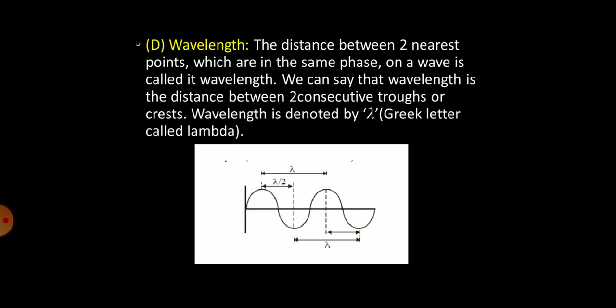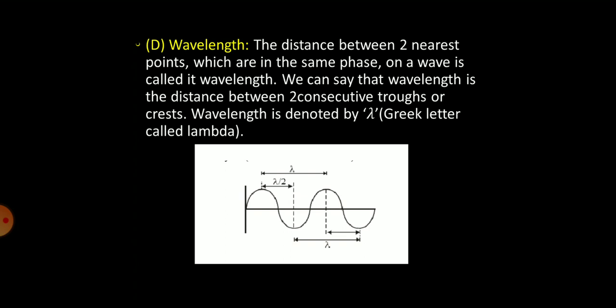Now, the wavelength is denoted by the symbol lambda. This is the symbol, a line is there. This is the symbol which looks like this, and we say this sign as lambda. It is a Greek letter.